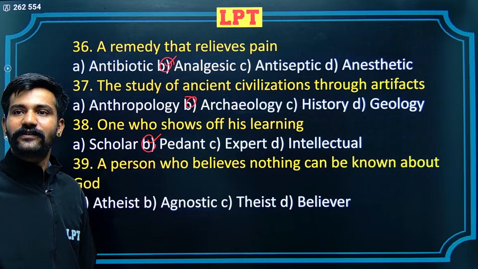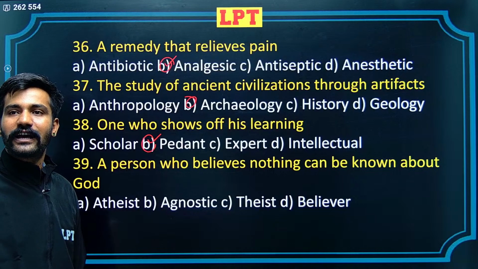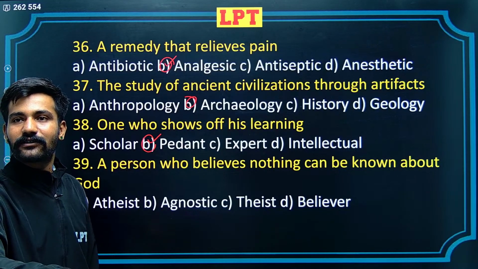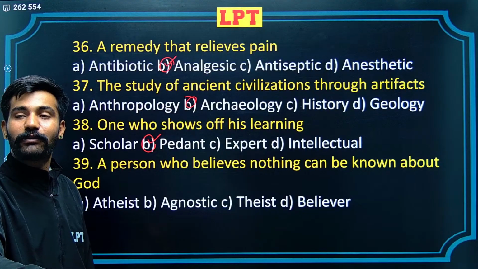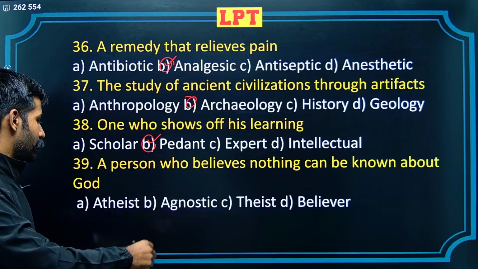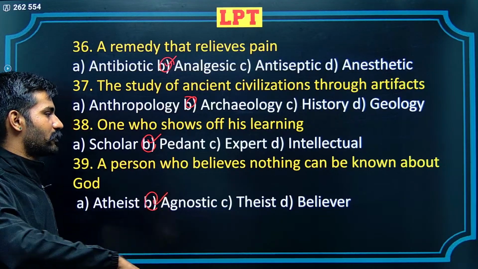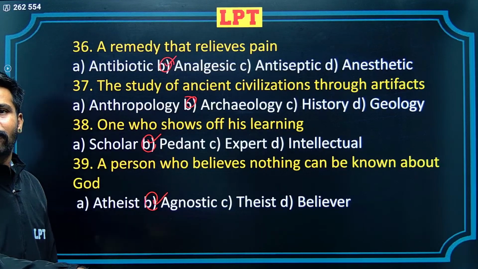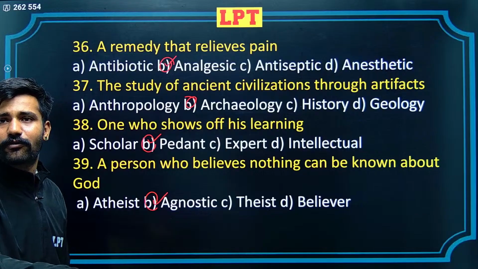A person who believes nothing can be known about God. Atheist would be someone who does not believe that God exists. Theist would be someone who believes in God. Believer is believer. Agnostic is the correct one, a person who believes nothing can be known about God. We cannot know more about God.